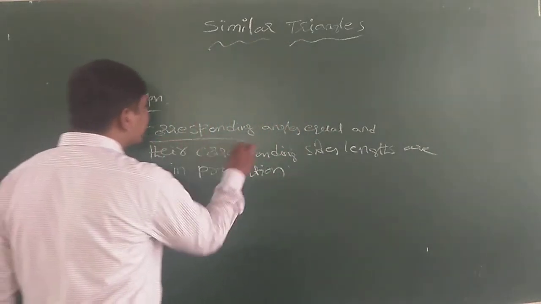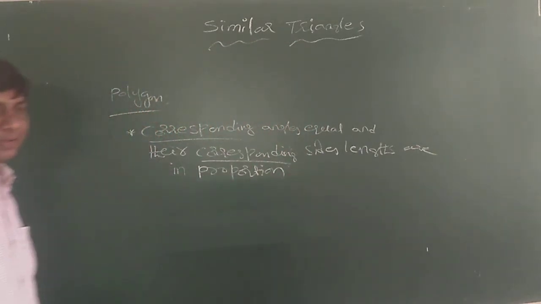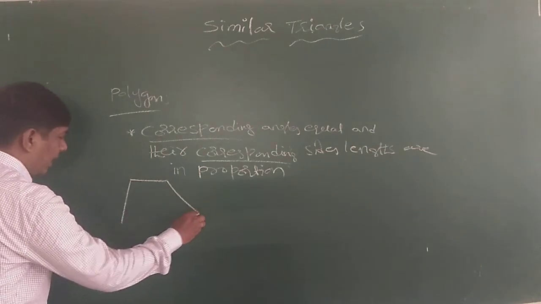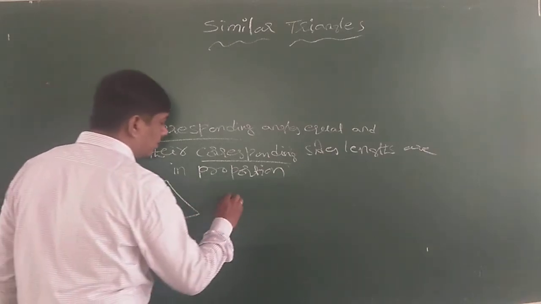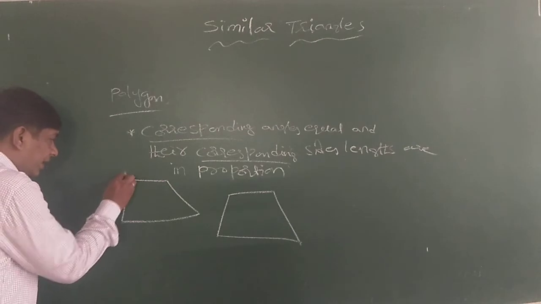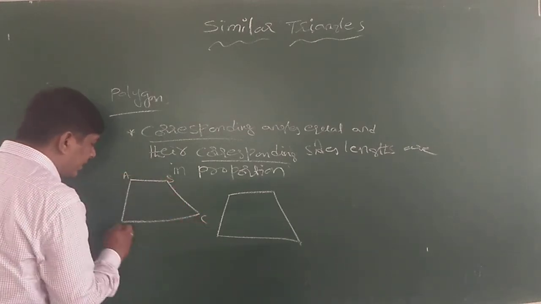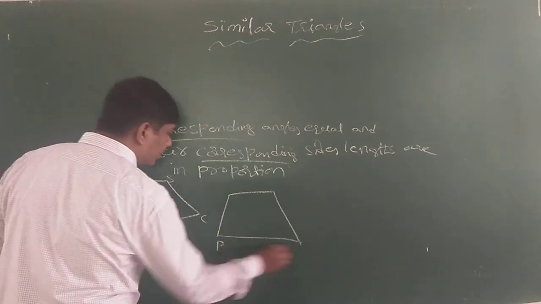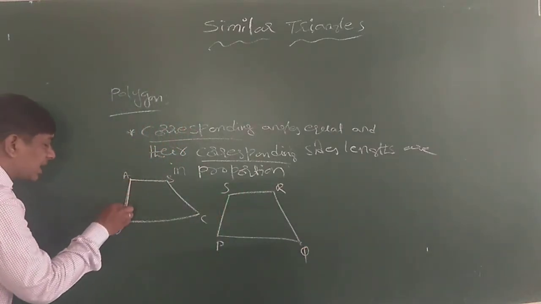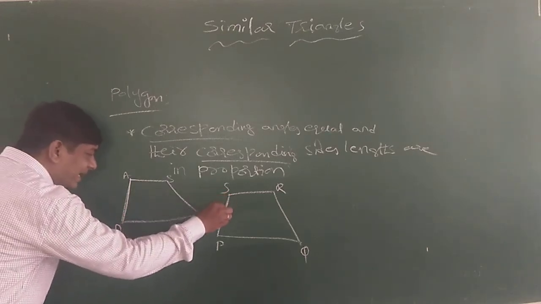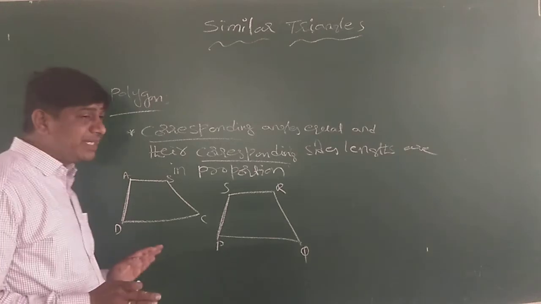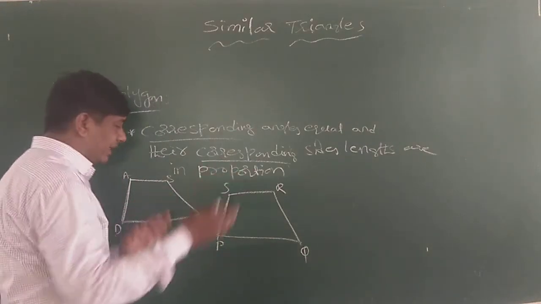What is corresponding? There may be a doubt. Suppose this is a polygon with vertices A, B, C, D and another with P, Q, R, S. AB's corresponding part is PS. Friends, corresponding means related.